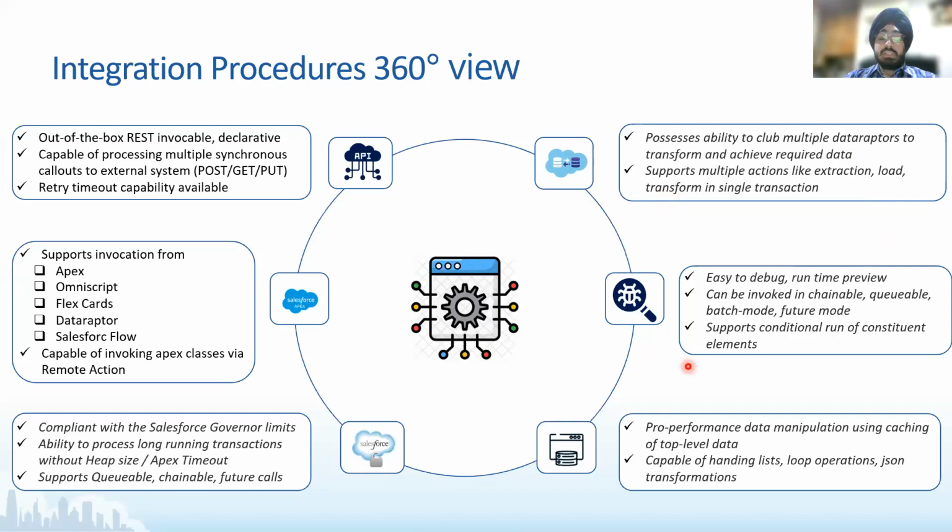And something that I was mentioning earlier, you can preview an IP in design time, unlike OmniScripts, wherein you had to activate them in order to see your custom LWCs. IPs do not need to be activated. You can preview them even in design time. So while you're designing them, you can preview them. And then, of course, runtime previews are always available.